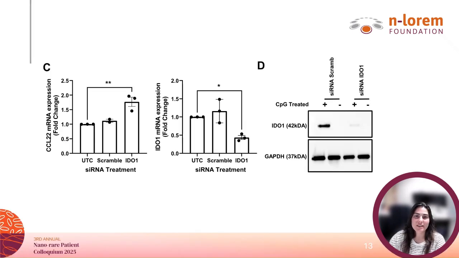We next wanted to test whether tryptophan oxidation itself is directly responsible for suppressing innate immune activation. To do this, we asked a very simple question. What happens if we reduce IDO1, the enzyme responsible for roughly 90% of the tryptophan conversion to kynurenine? We treated THP1 TLR9 cells with siRNAs targeting IDO1, which resulted in about a 90% knockdown of IDO1 protein, as shown in the immunoblot on the right.